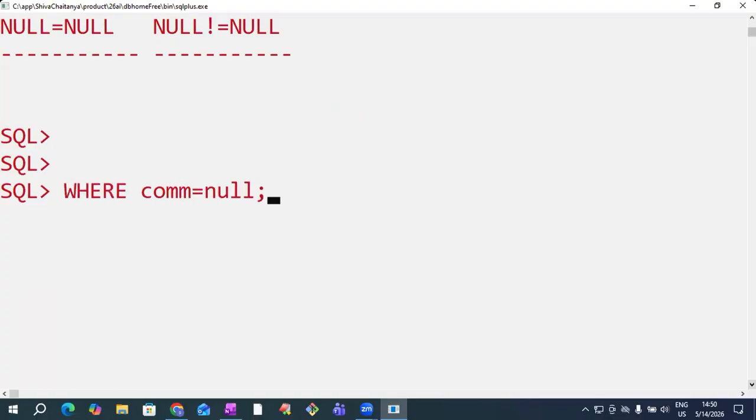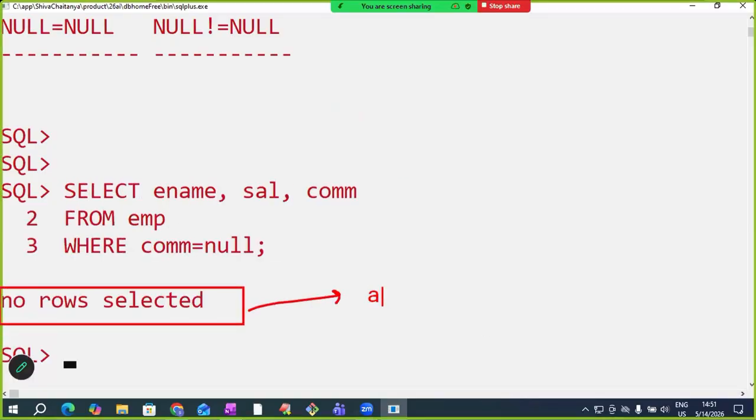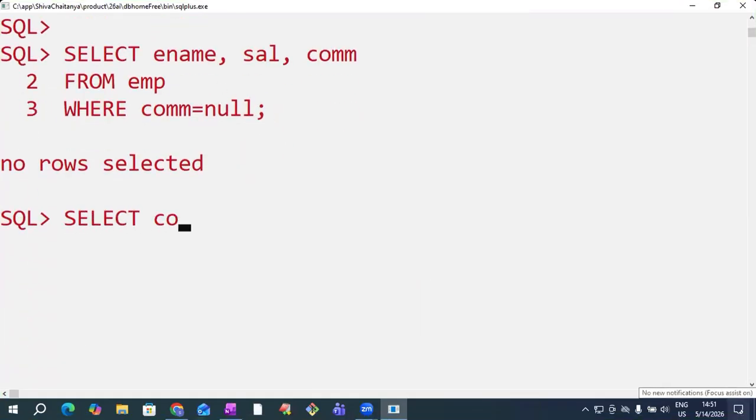Because of this reason only, if I write commission equals to null, I'm getting output as no rows selected. No rows selected means all conditions are false. Because all conditions are false, I'm getting output as no rows selected. Understand this point now? These are commission column values.